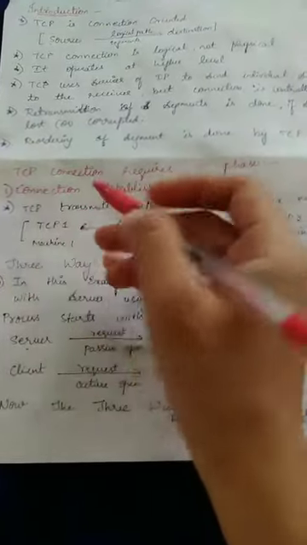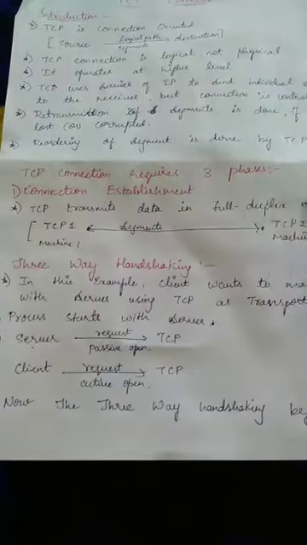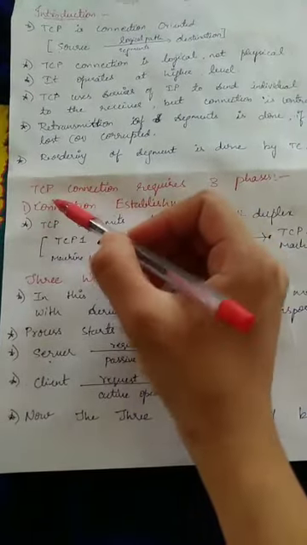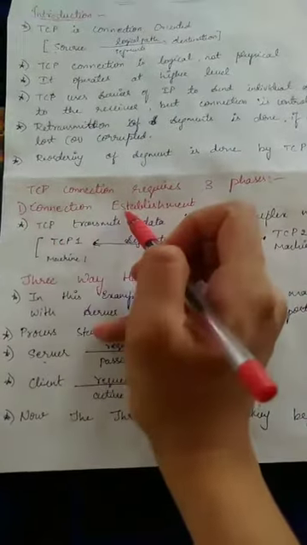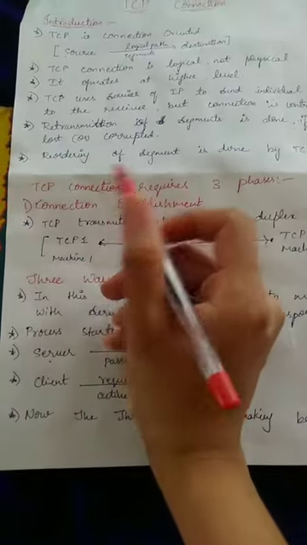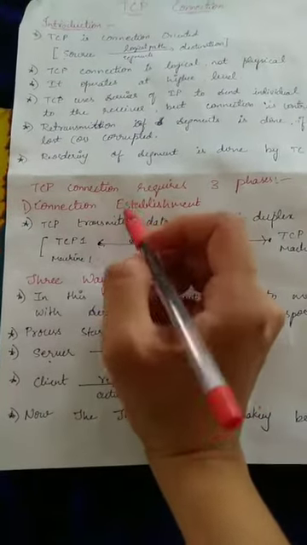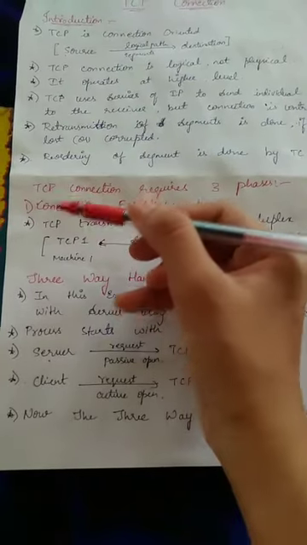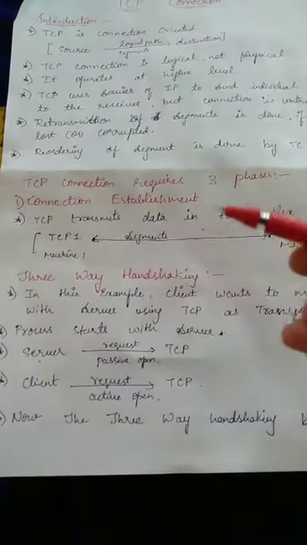Now let's go on to the TCP connection phases. For establishing the connection, there are three steps. TCP connection requires three phases: first one is connection establishment, second one is data transfer, and third one is connection termination. Here in the first part we will learn how a connection is established between client and server.